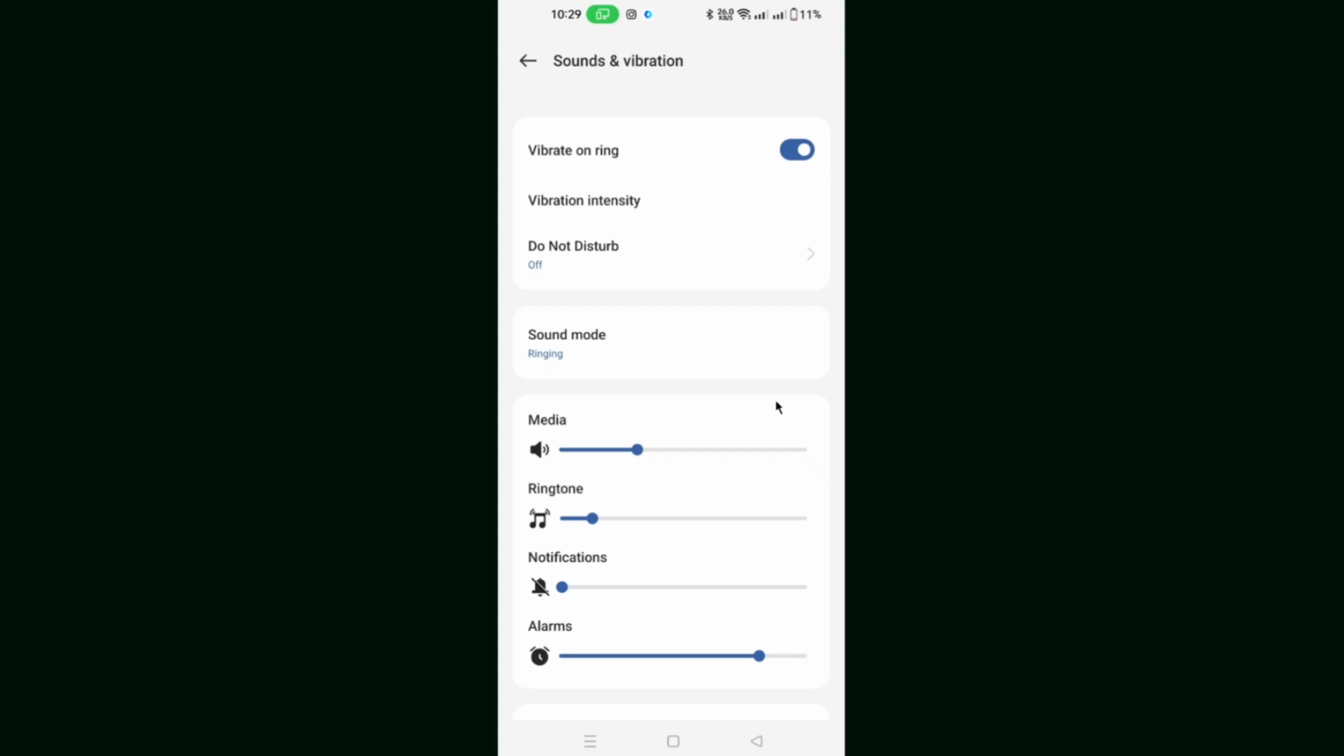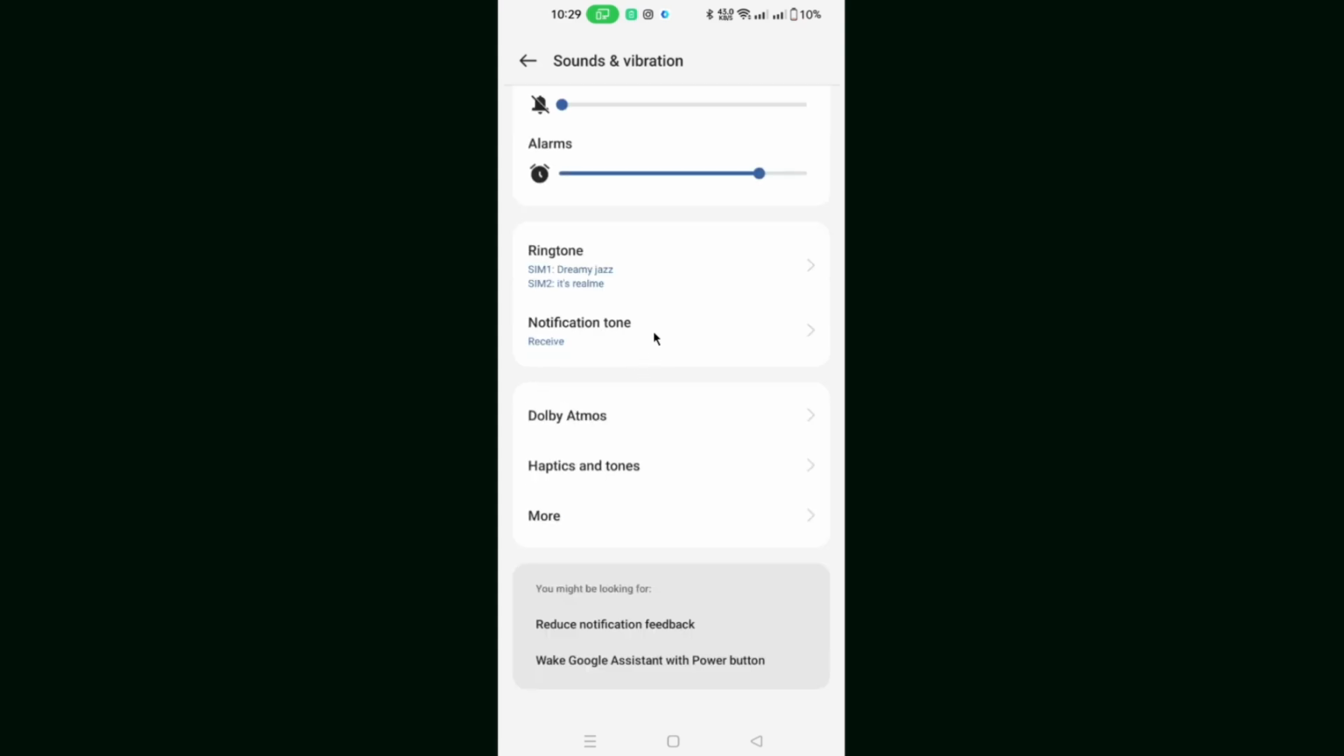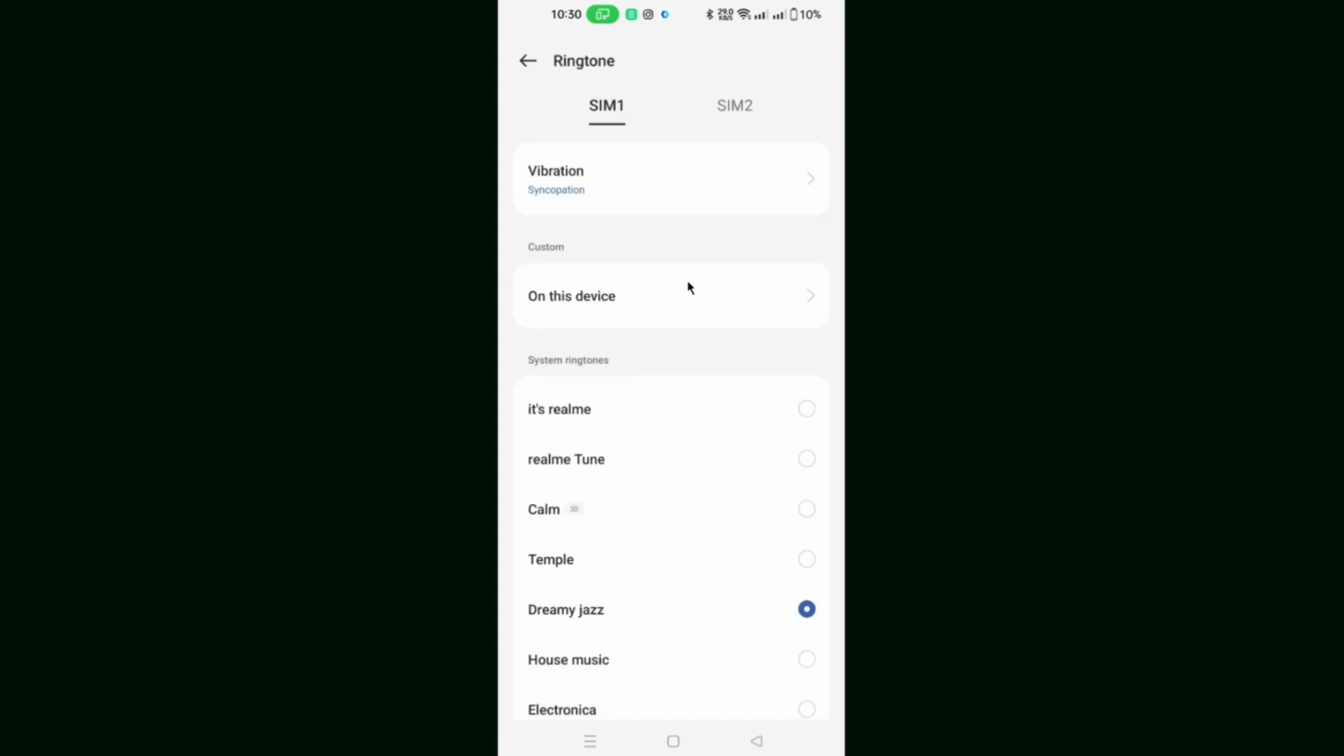Now we have to look for the ringtone option. And if we scroll down here, we'll see an option Ringtone. Click on that. And now you will see a list of pre-installed ringtones that come with your phone. Tap on any ringtone to preview it.